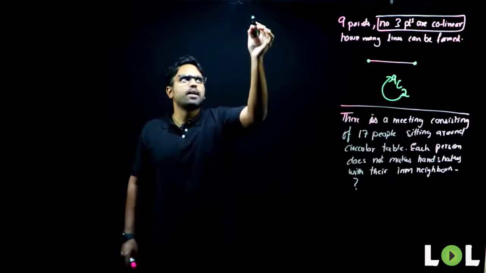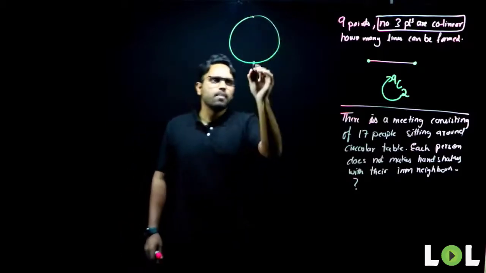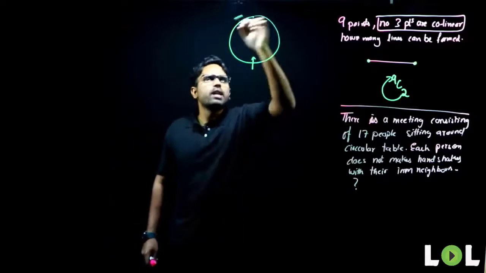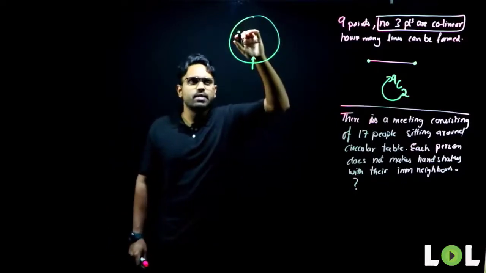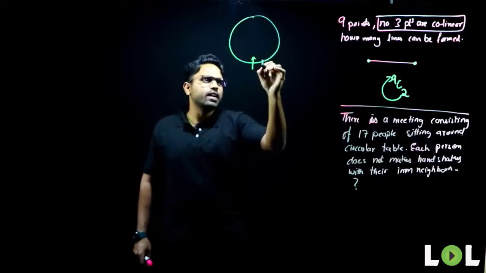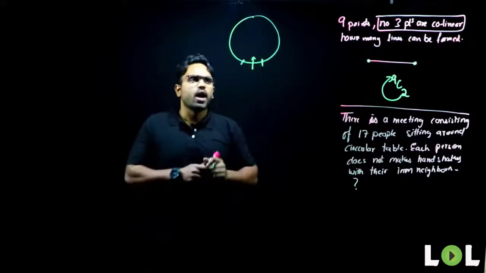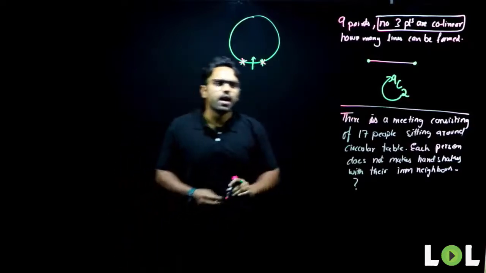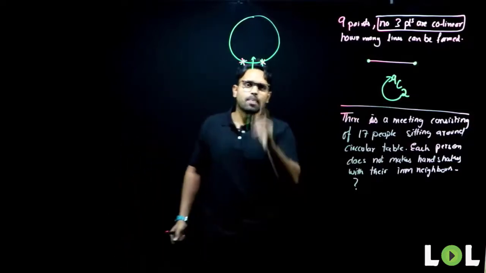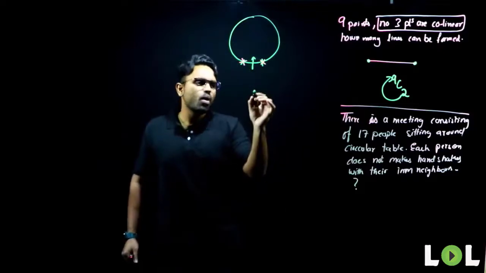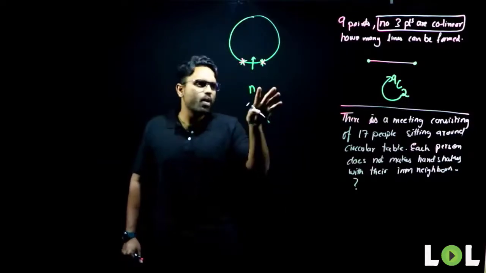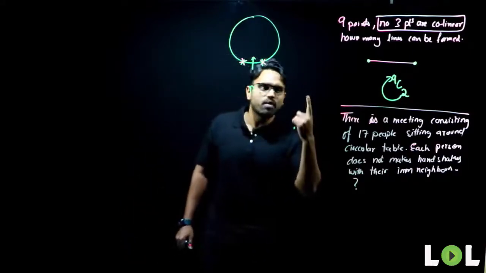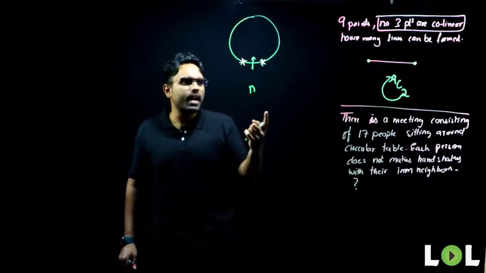Now, observe here. There is one circle. There is one person sitting here. There will be how many people in this circle? 17 people in this circle. But he does not make handshakes with his immediate neighbor. Now, what were we doing? Out of the total of n, we were removing one person, when he could not make a handshake with himself.